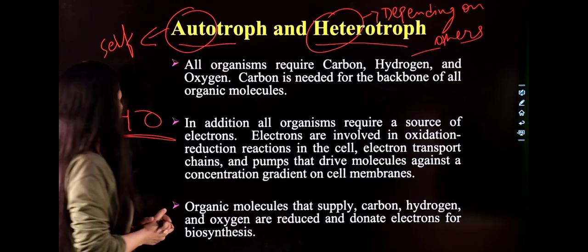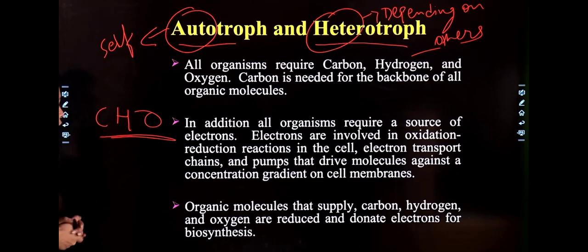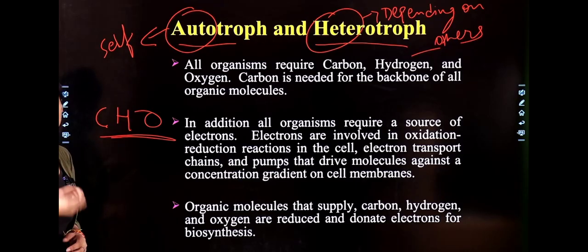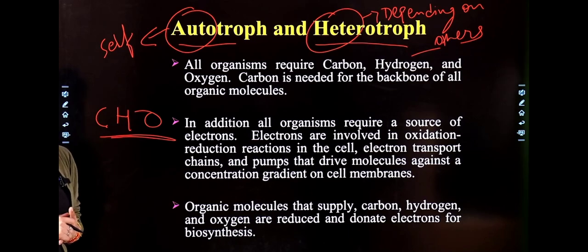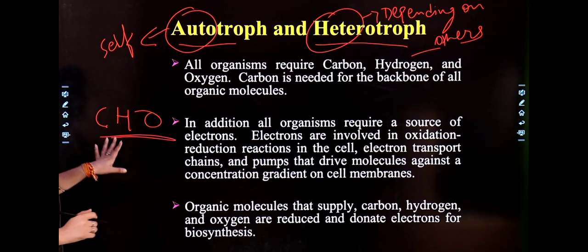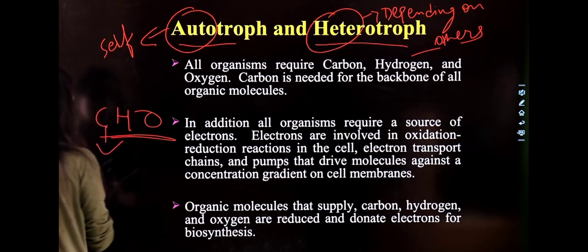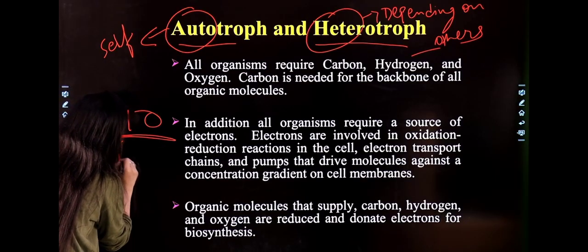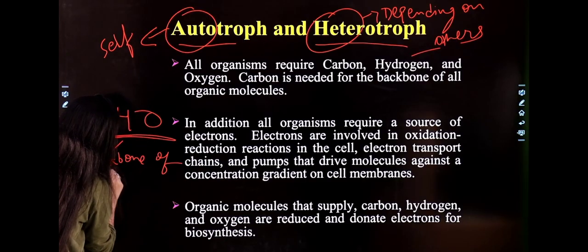Why? What is the function? Why do they require these three elements? Because these three elements have the most important or basic role in the formation of any organism. They may be microbes or the human body, anything. These three elements have a major role. Carbon is needed as the backbone, carbon forming the backbone of all organic molecules.